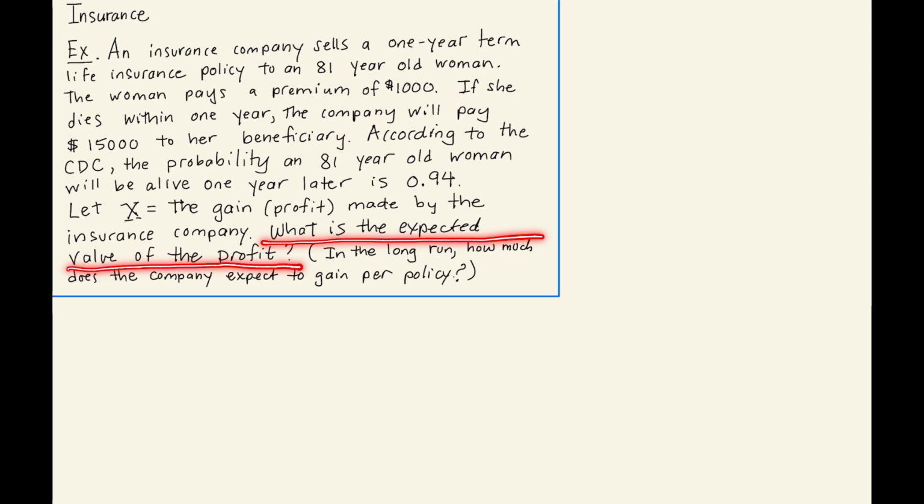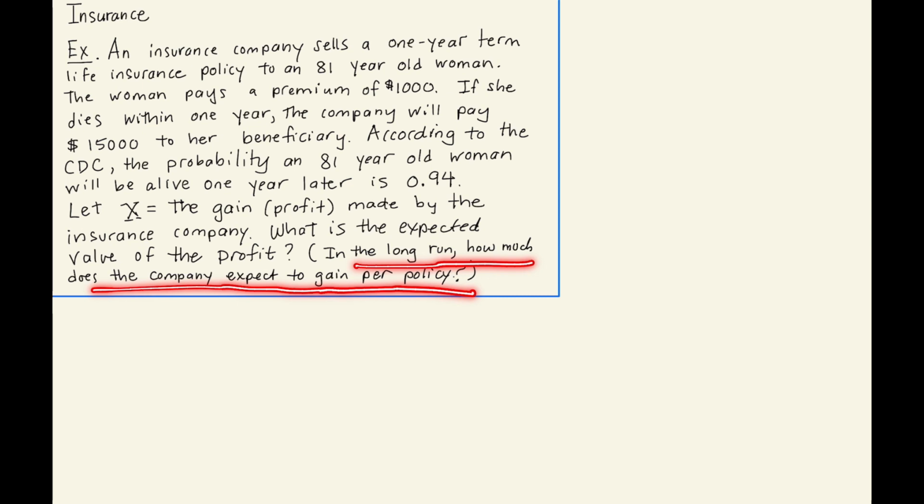So how much does the insurance company expect to make? In other words, in the long run, how much does the company expect to gain per policy? The expected value we're looking for is just the mean of the probability distribution for this random variable. The first thing we're going to do is set up the probability distribution for this random variable.